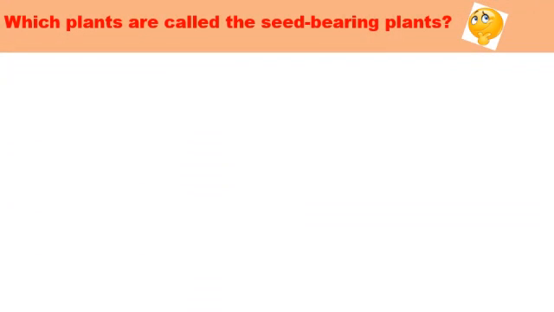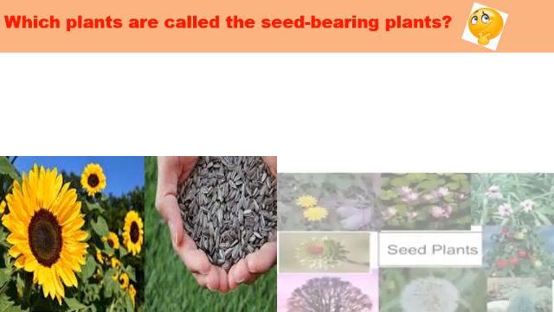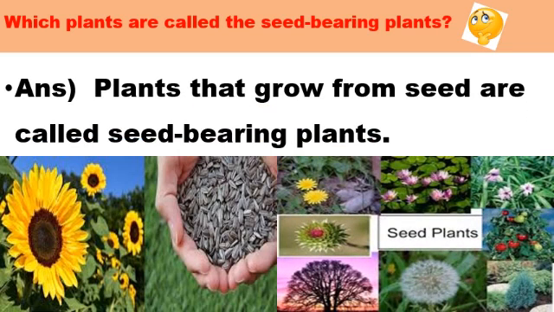Next question. Which plants are called the seed-bearing plants? Plants that grow from seeds are called seed-bearing plants.